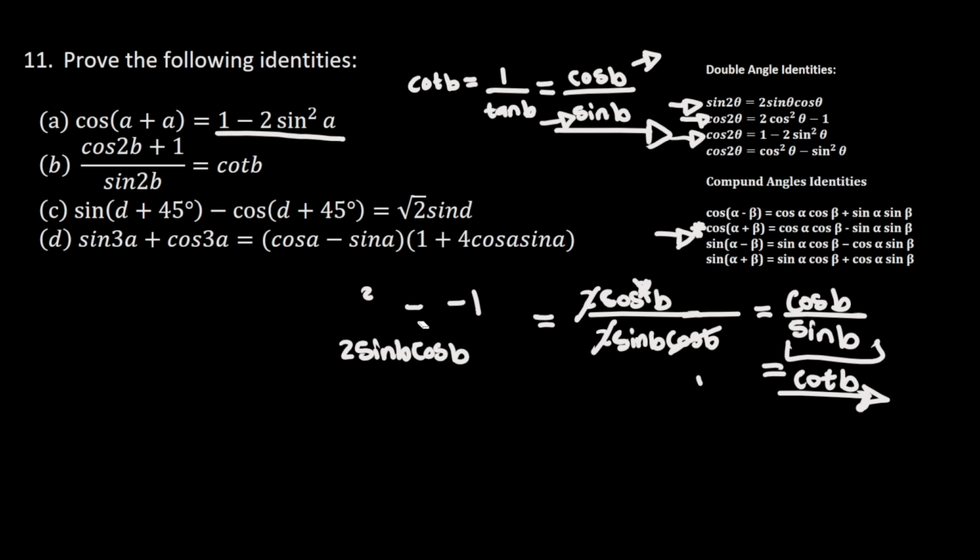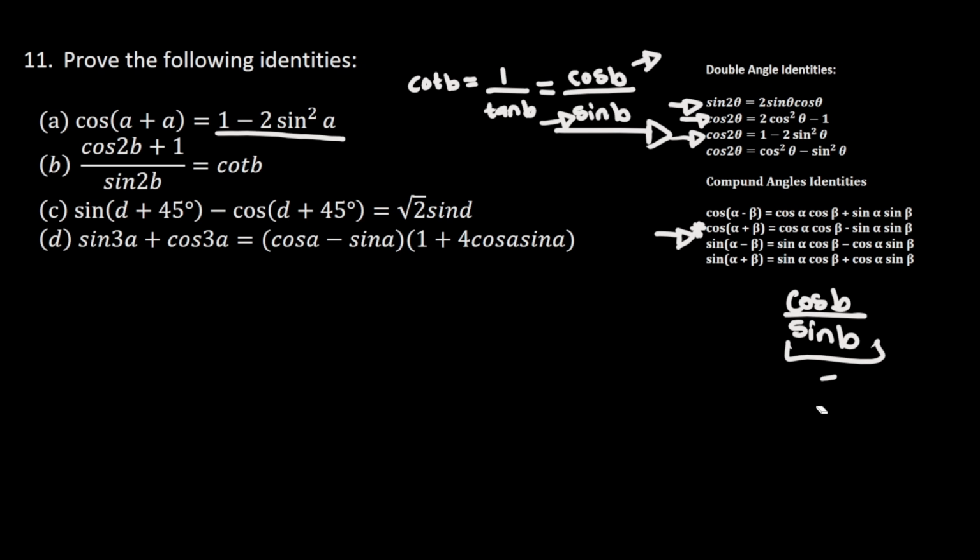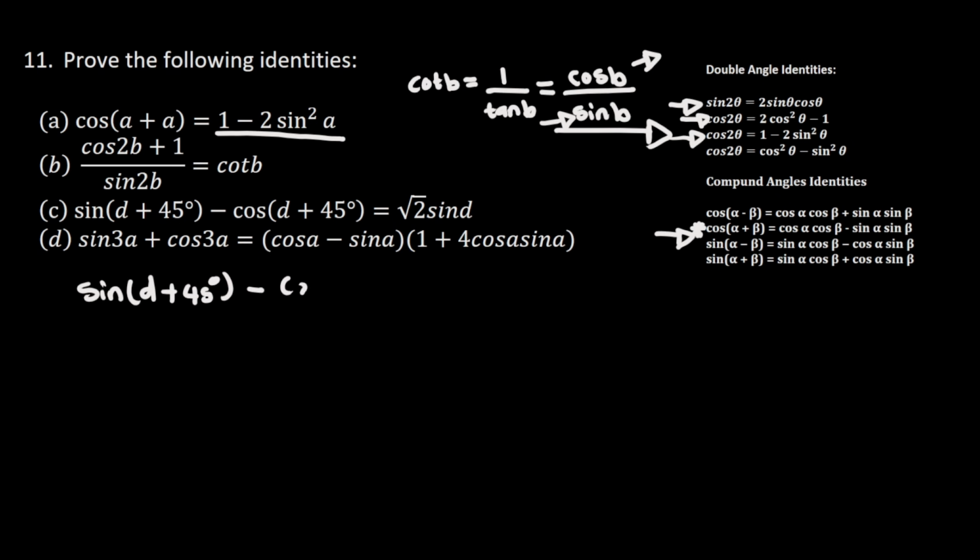So now I'm going to erase what I've written here so that I can have some space to do the questions that follow. And question C says that we should prove that sine of D plus 45 degrees minus cos of D plus 45 degrees is equal to the square root of 2 times sine of D. So here I'm going to use this for sine of D plus 45 degrees. I'm going to use this compound angle identity here.